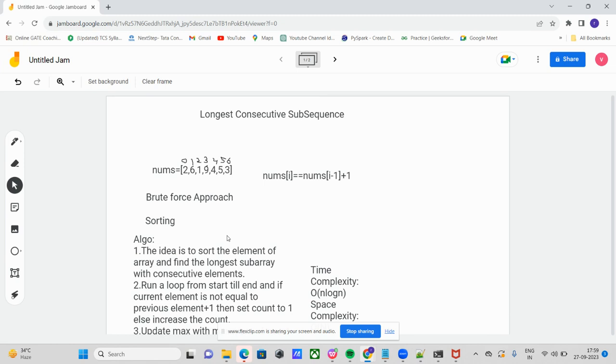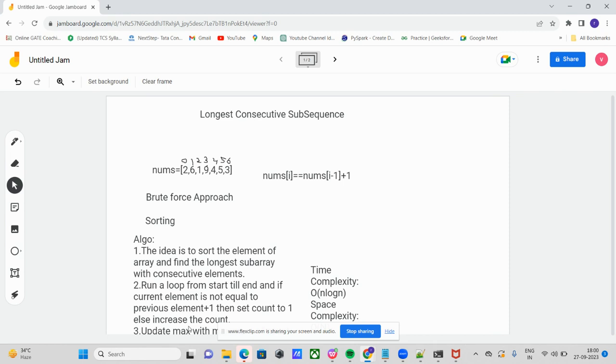When we run a loop from start till end, if the current element is not equal to the previous element plus 1, then we set the count equal to 1. If there is a duplicate element, we just apply continue. After looping, we update the maximum length of the consecutive elements in a subarray.